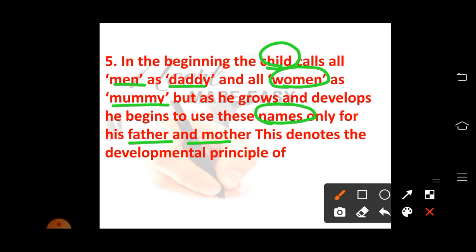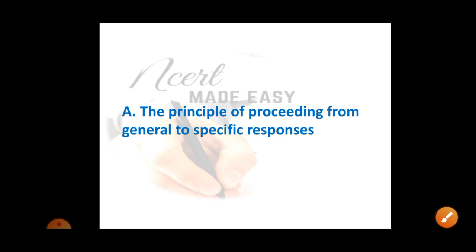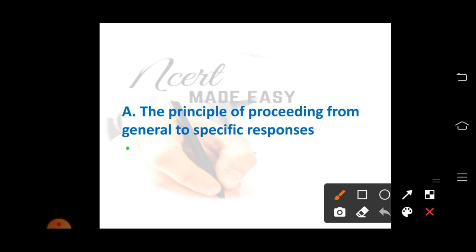In the same way, already we have discussed that in the beginning stages, the child will be using the whole arm to wave bye, or the whole body while crying. Later, after the development, the child will use only the hand to wave bye and only the face muscles to cry. This is the principle of development of proceeding from general to specific response.